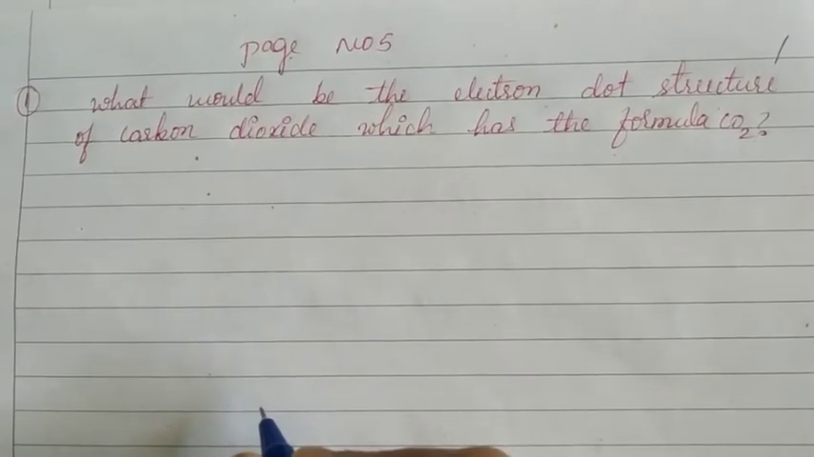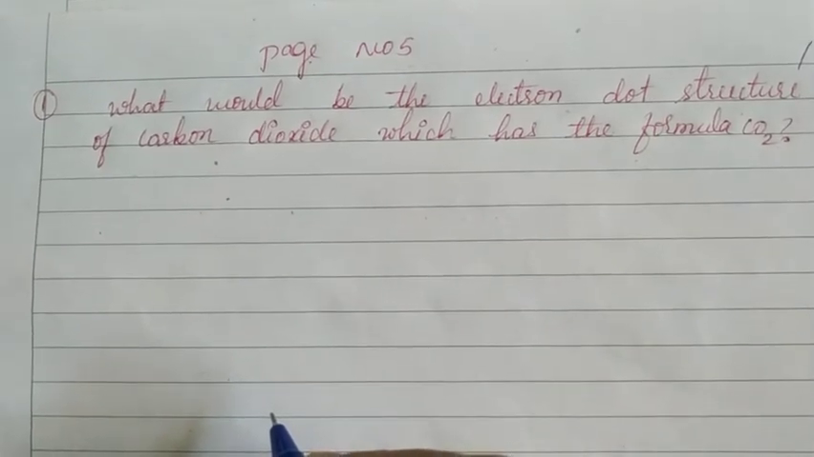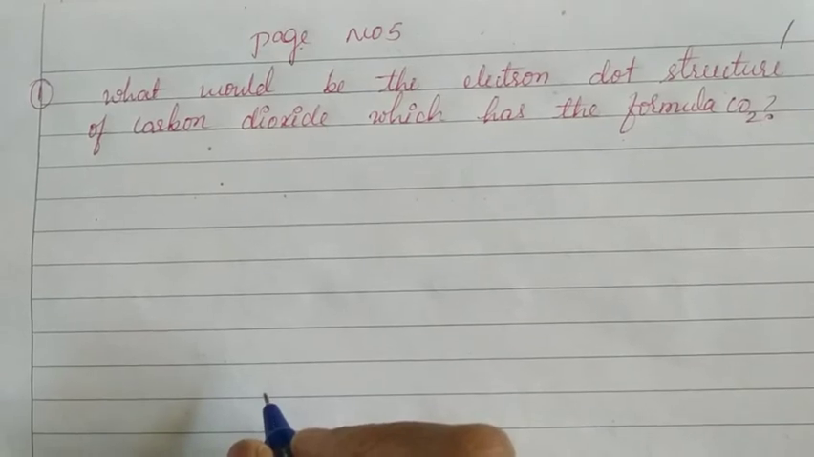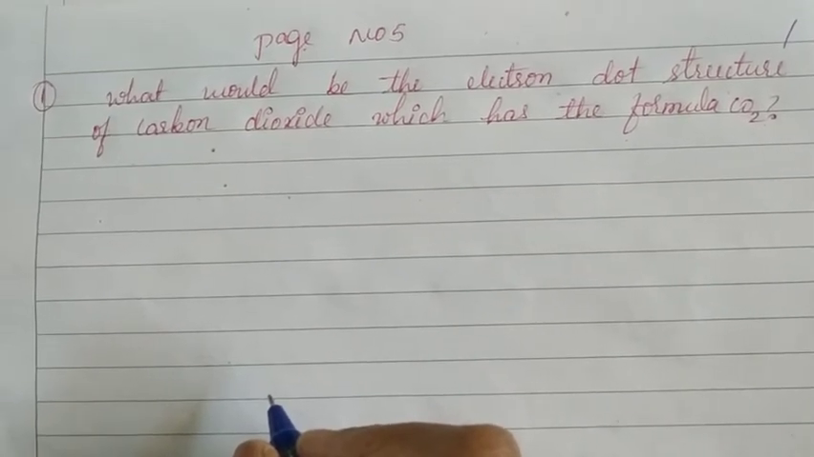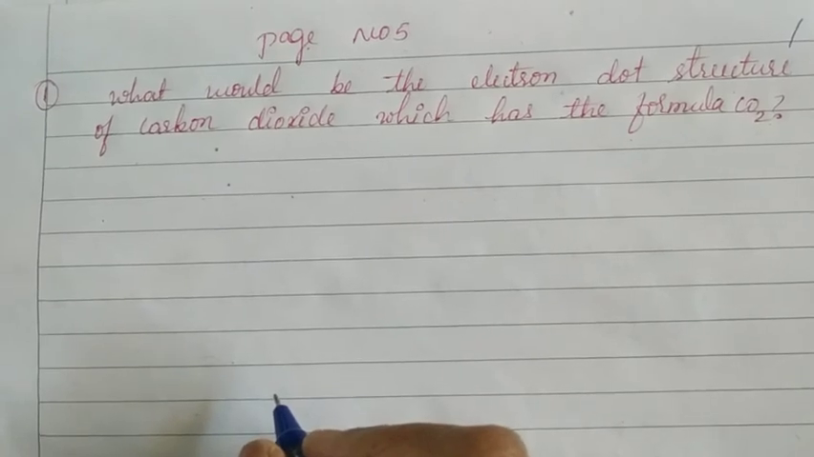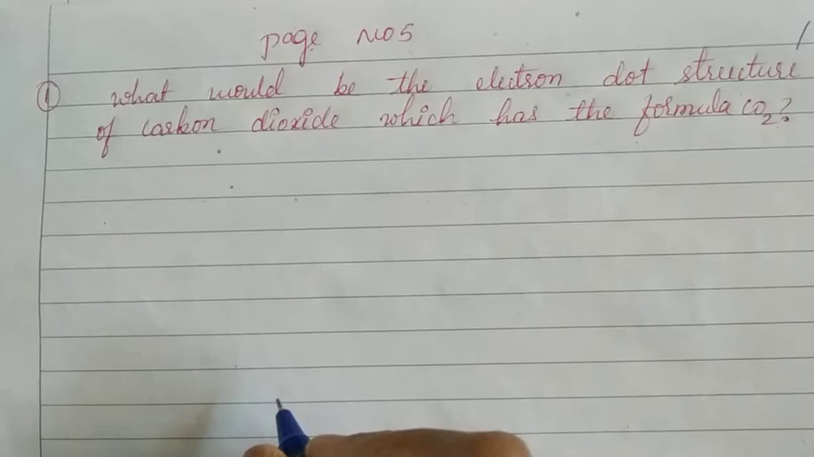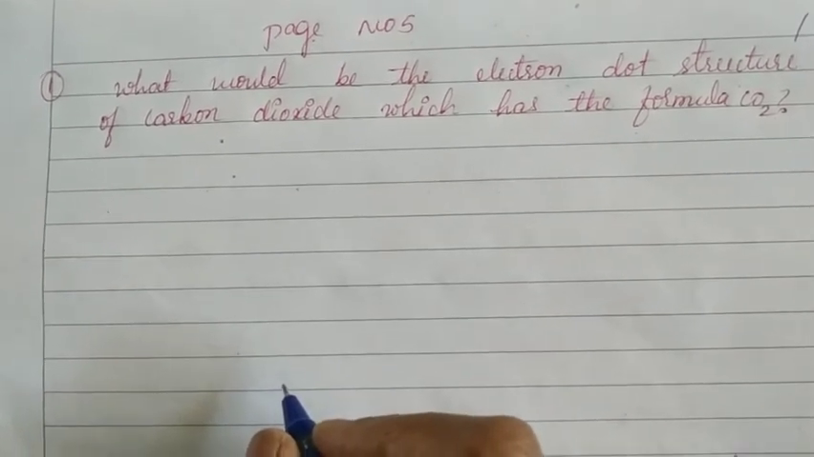Okay children, now come to the in-text question of page number 5. What is asked in this problem? What would be the electron dot structure of carbon dioxide, which has the formula CO2? In this problem, we have to draw the electron dot structure for carbon dioxide.